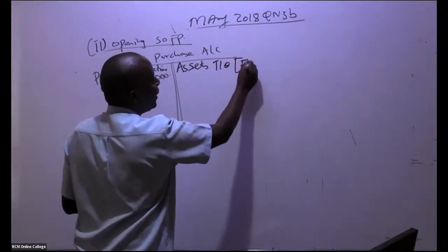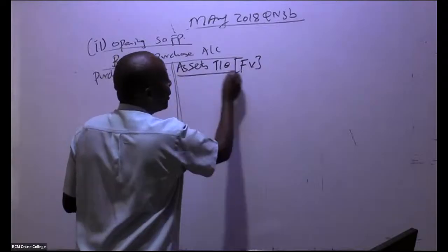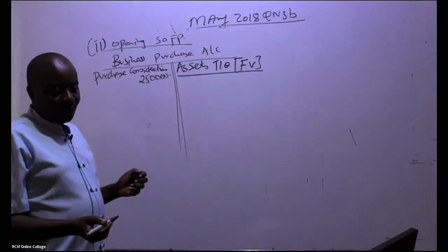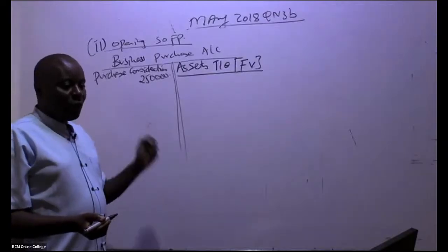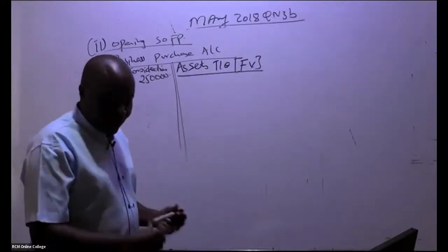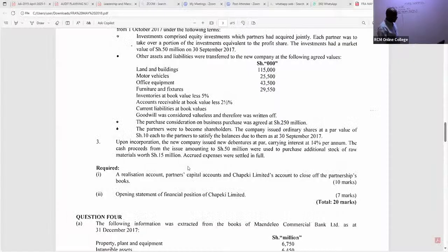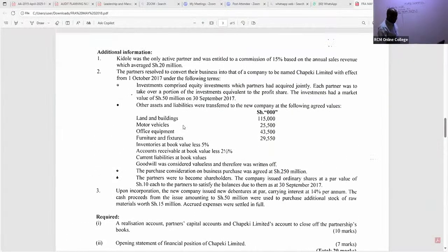And remember, for assets taken over, you always use fair value. So go to note number 2 and pick this. You are taking them at fair value, at market value. So you write there, land and buildings, 115,000.